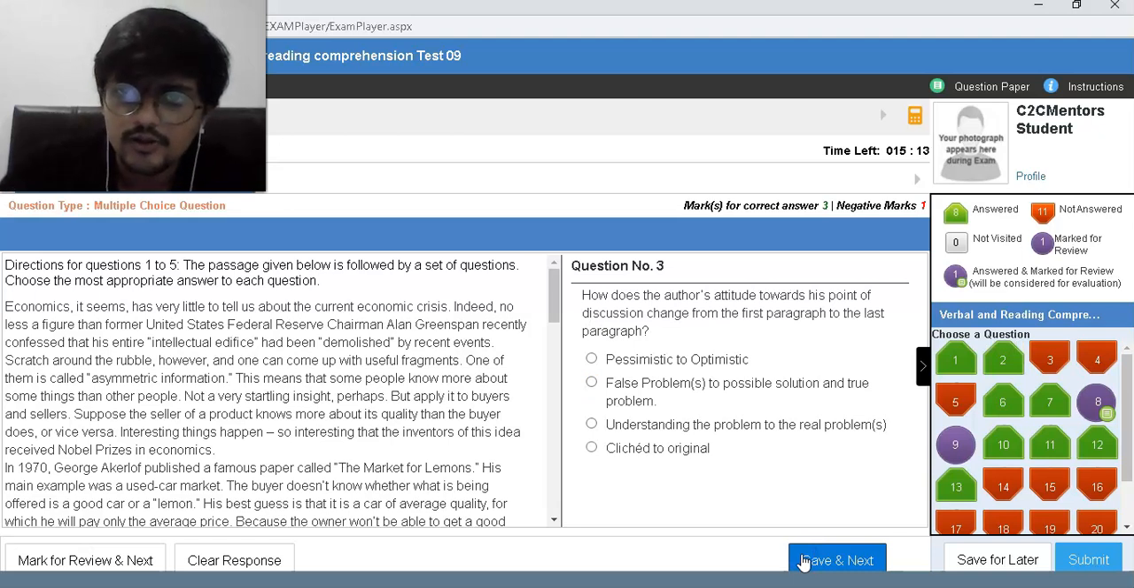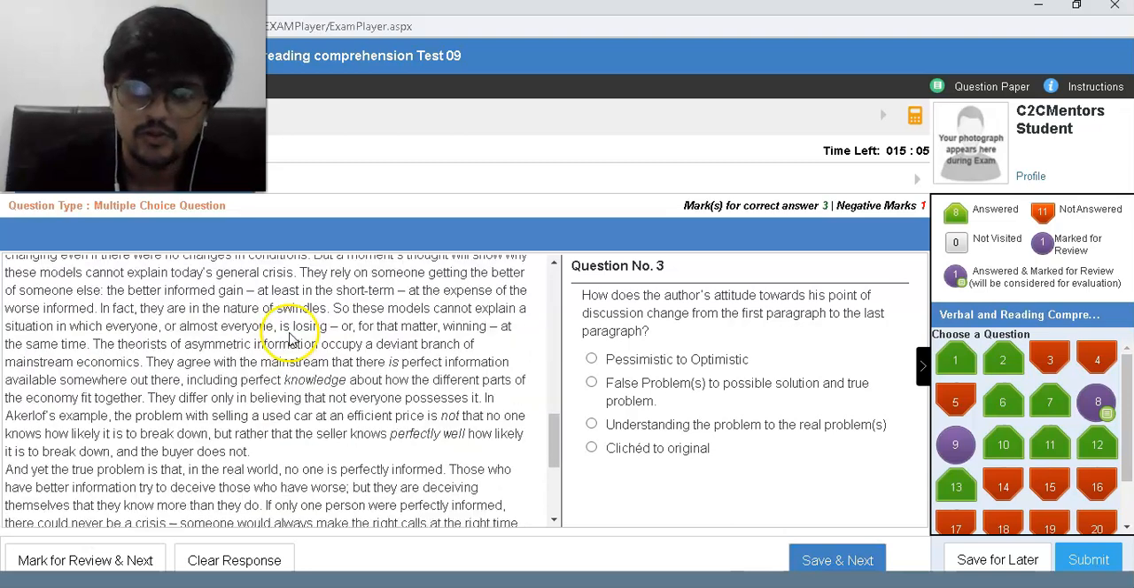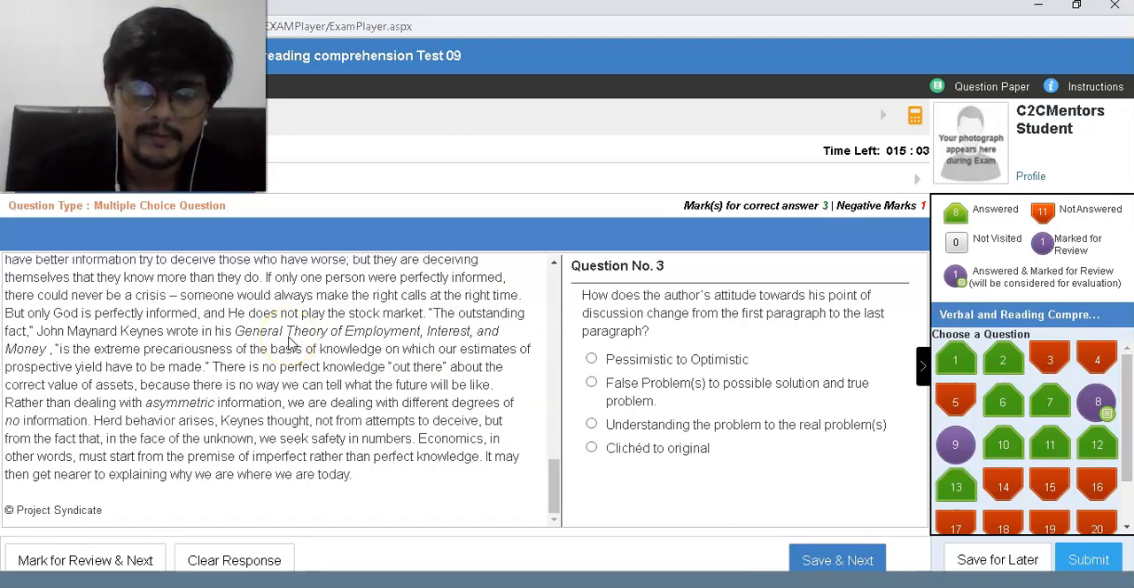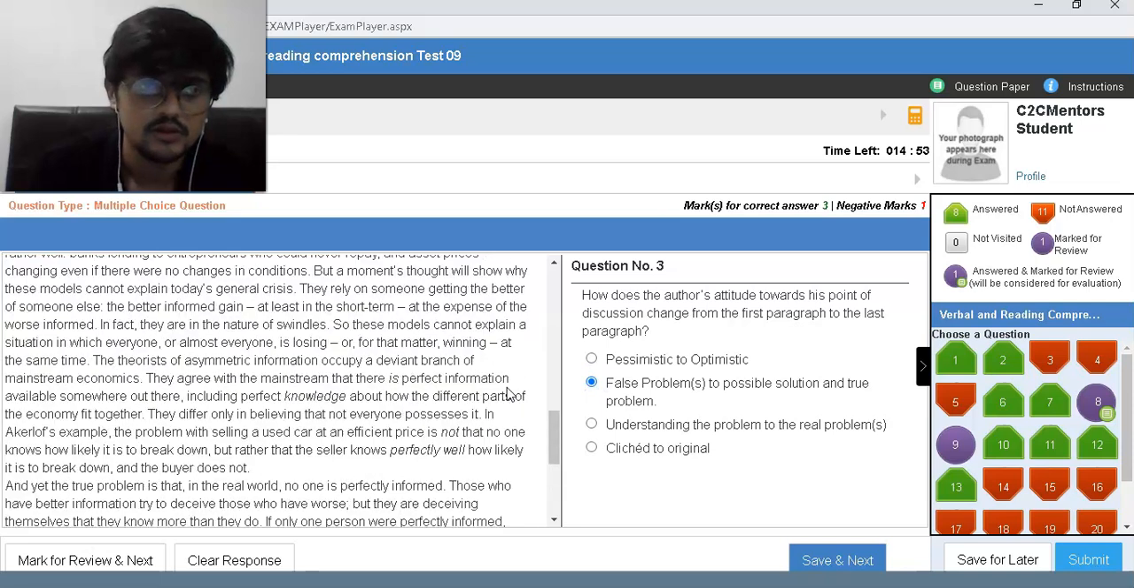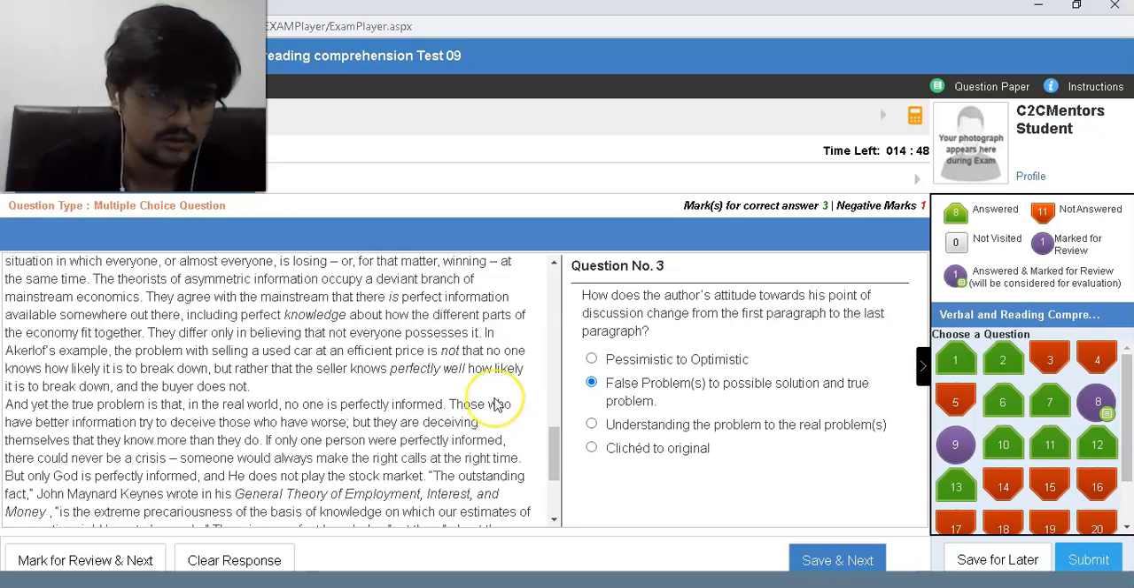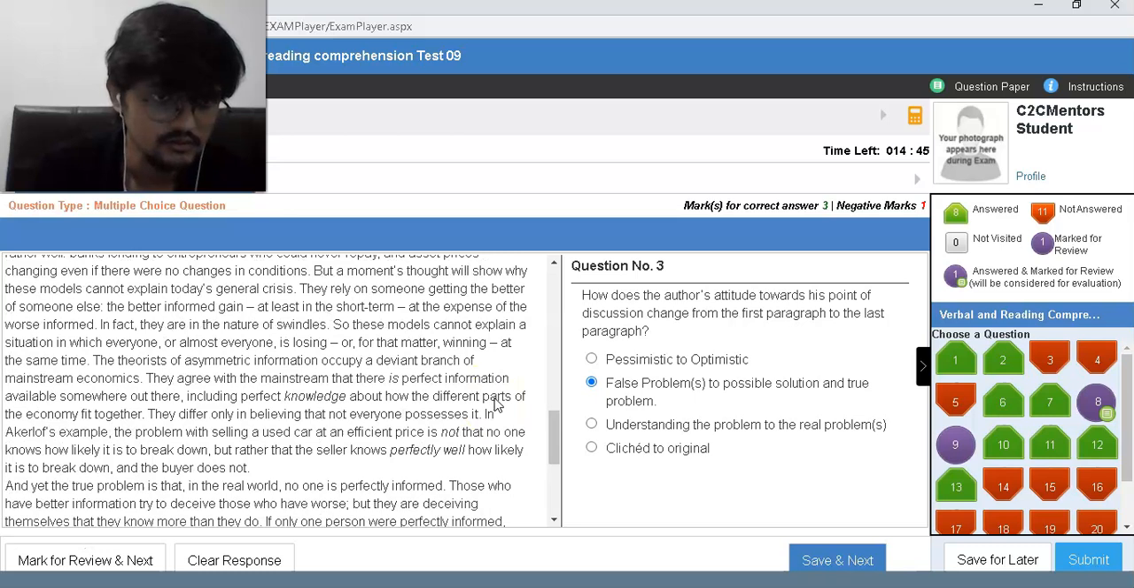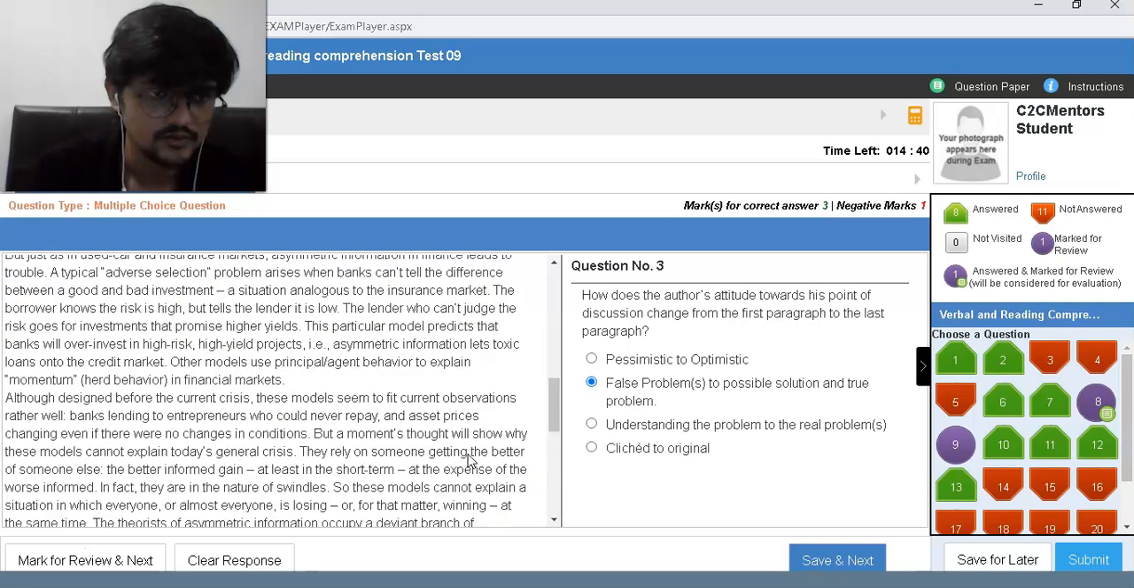How does the author's attitude towards his point of discussion change from first paragraph to last paragraph? Pessimistic to optimistic, to possible solution and true problem. Problem, possible solution, and then the true problem. What the true problem is. Understanding the problem to the real problems is people somewhere out there including the perfect knowledge. Okay, cliche to original. Okay.